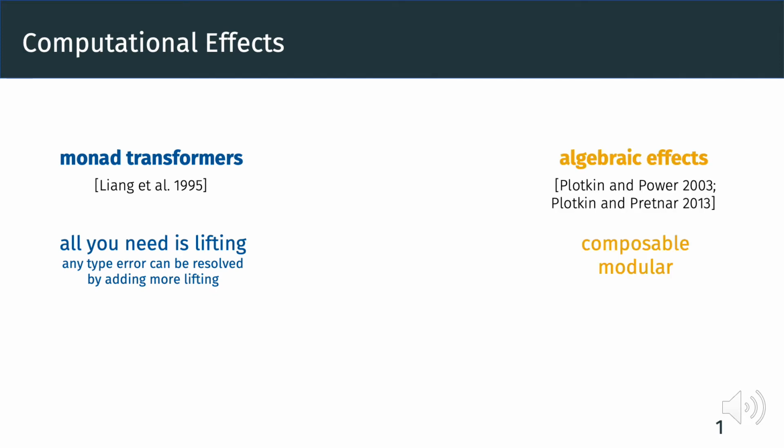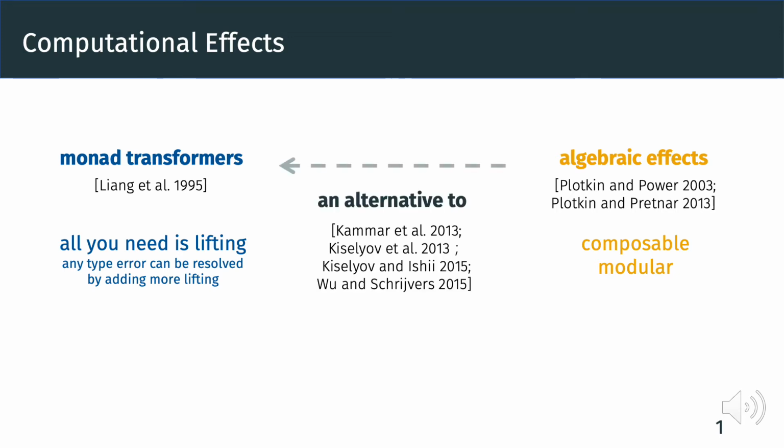On the other hand, algebraic effects and handlers provide a useful way to encode composable and modular computational effects. Recently, several works have shown that algebraic effects provide an alternative to monads to incorporate effectful programs in Haskell. In particular, effect handlers can express any free monad in a concise and composable way, and can be used to express complex control flow like exceptions, asynchronous I/O, backtracking, and much more.